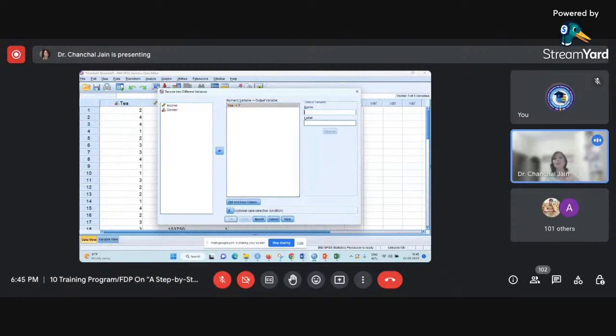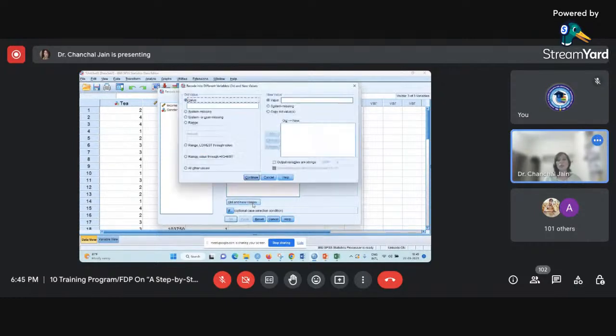For that you can come here at the extreme right side and write the new name of your variable. Suppose I have written t1, I can click here on Change. After that we can go to Old and New Values. This way one more box will be opened by SPSS.